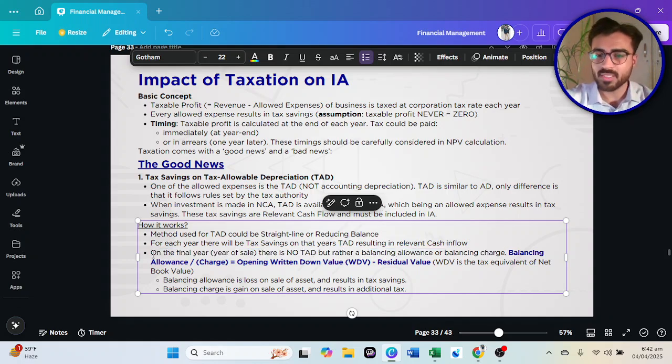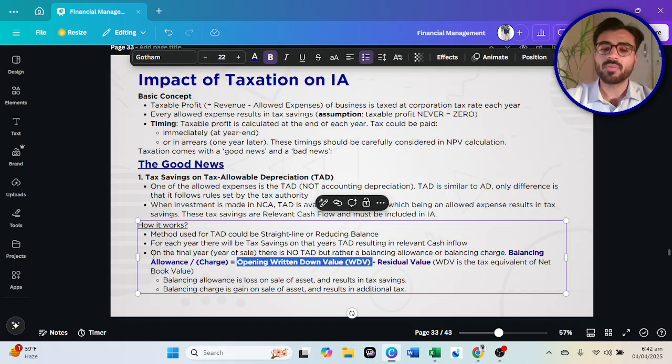Now, what is the balancing allowance or balancing charge? It is calculated as the opening written down value minus the residual value. Now, what is written down value? Written down value is the tax equivalent of the net book value of the asset. For each asset, there is a figure in our accounting which is called net book value.